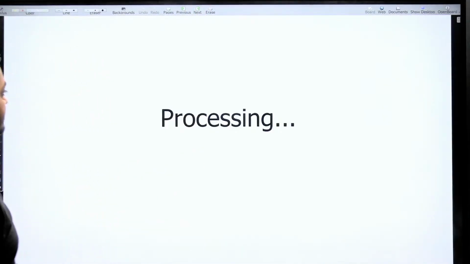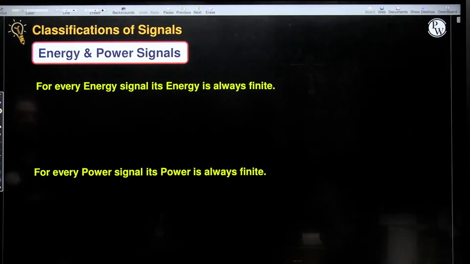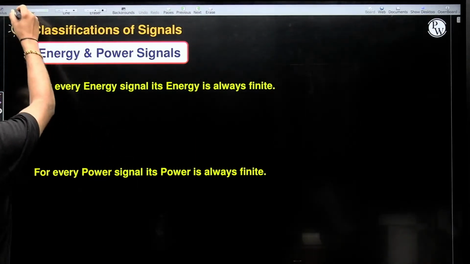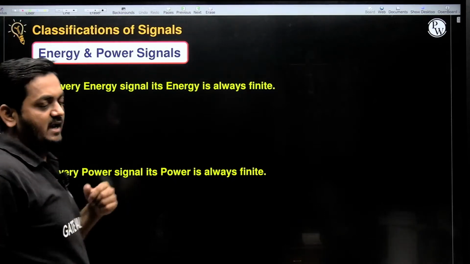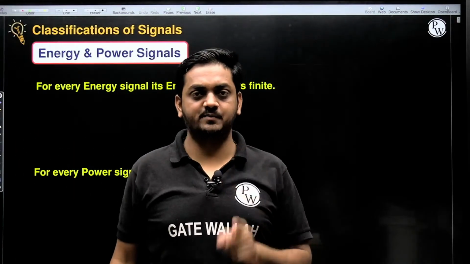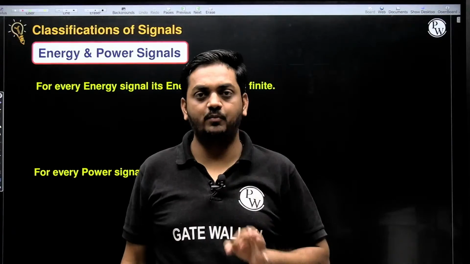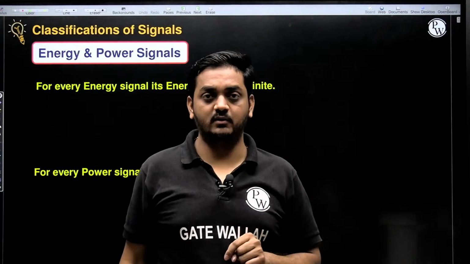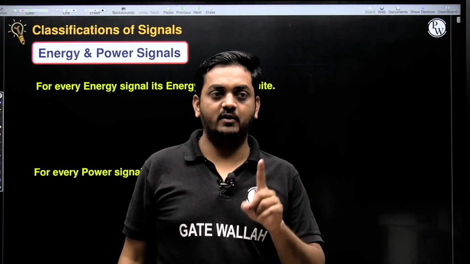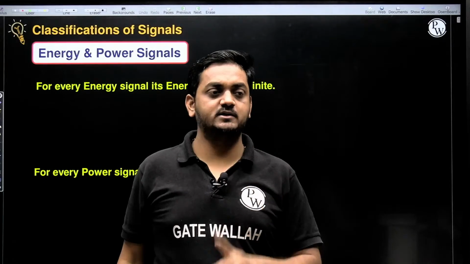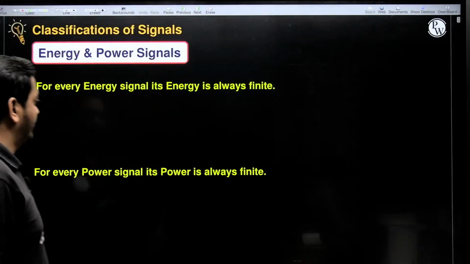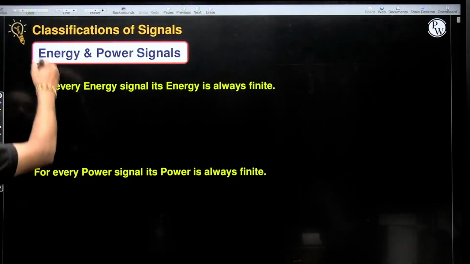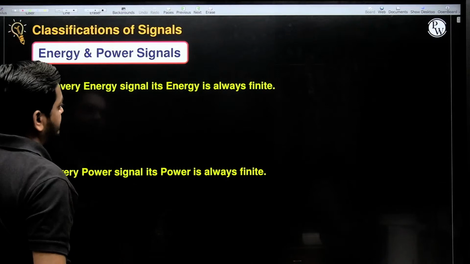Now the next classification is energy and power signals. If the signal is an energy signal, then its energy is always finite and an energy signal has zero average power. And if the signal is a power signal, then it has finite power, and a power signal has infinite energy. So an energy signal requires zero average power, and a power signal requires infinite energy.